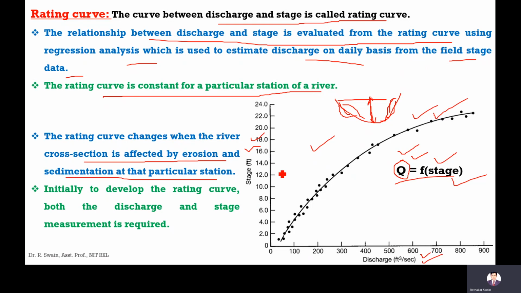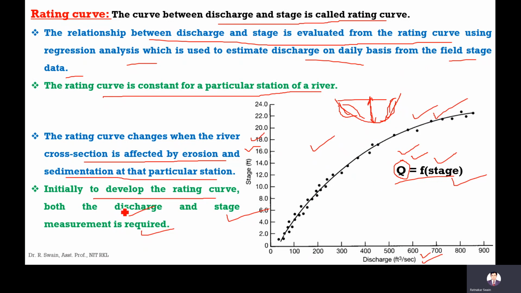Okay, for a particular station, if there is change in erosion and sedimentation, then the cross-section will change and the rating curve will change. So initially, to develop the rating curve, both the discharge and stage measurements are required. So in this chapter, we will study how the discharge is estimated and how stage is estimated. The stage is measured in the field.